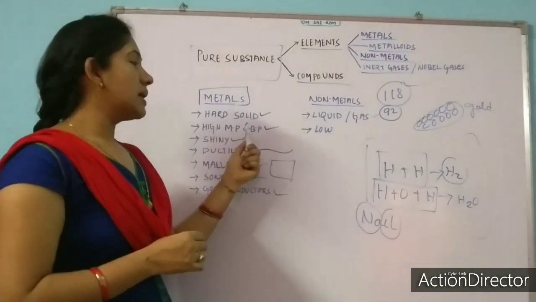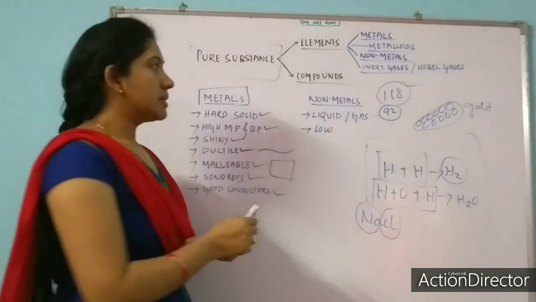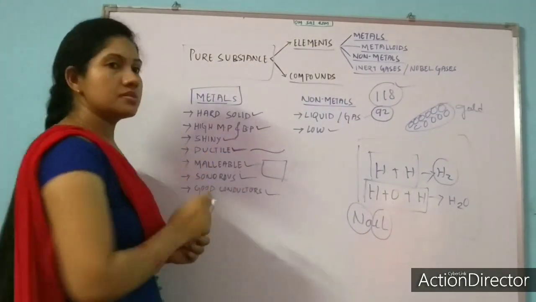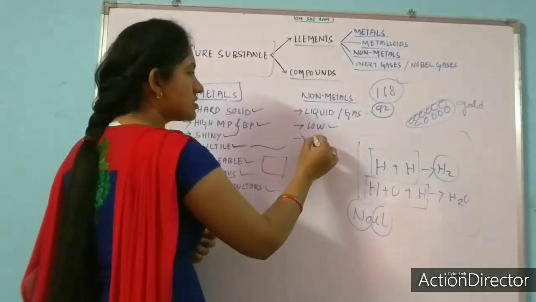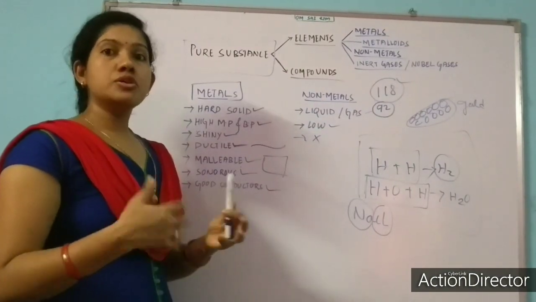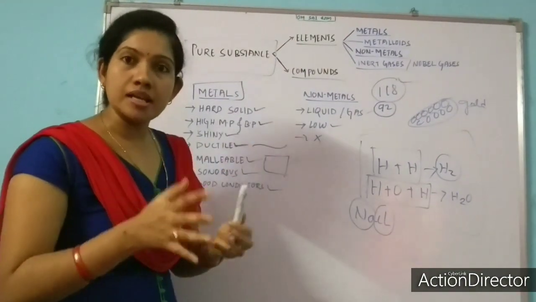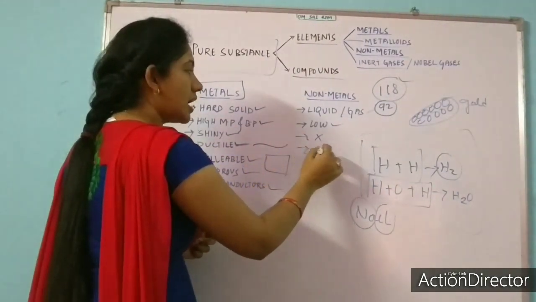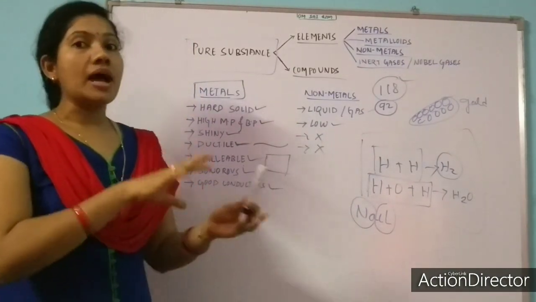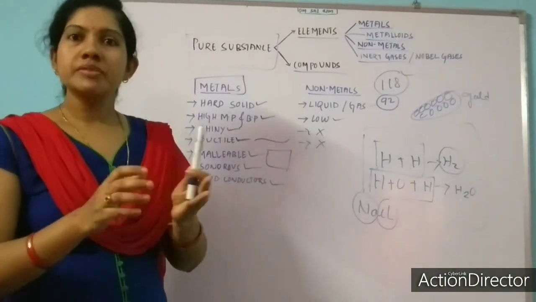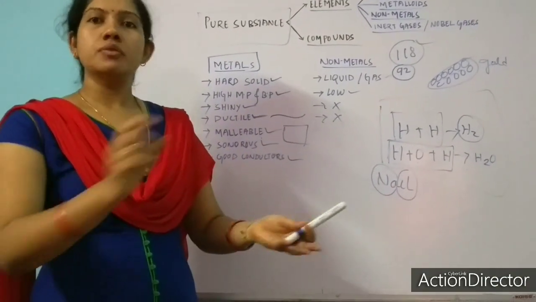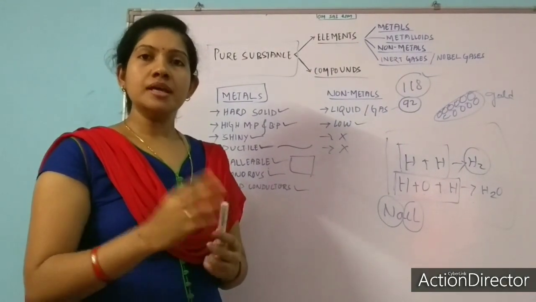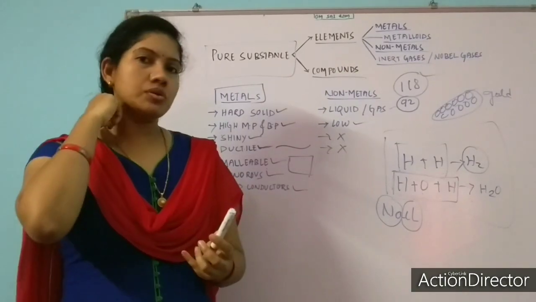Second, metals have high melting point and boiling point, but non-metals have low melting point and boiling point. Just the opposite. Same with shine: non-metals are not shiny, rather they are dull in appearance. Ductile means we can make wires of metals, but non-metals are non-ductile. We cannot make wire of non-metals. When we beat them with a hammer, they break or form powder. A small example is charcoal, which we sometimes use as a fuel to cook.